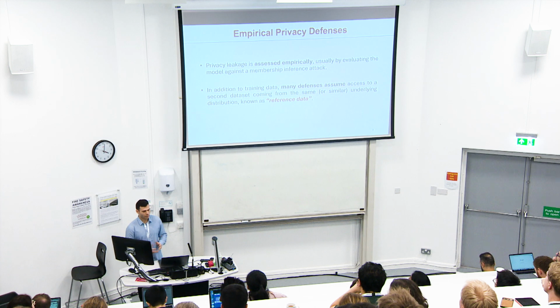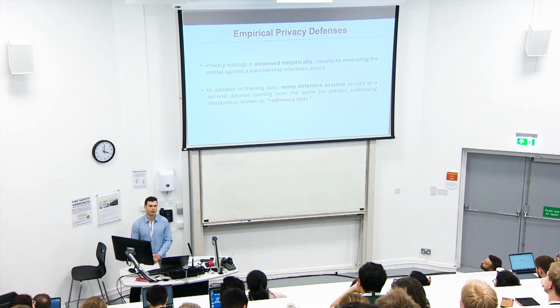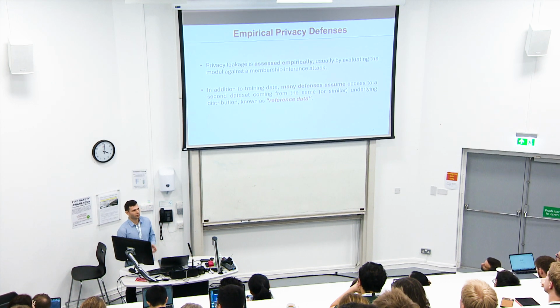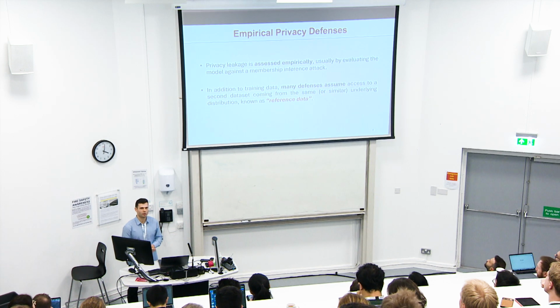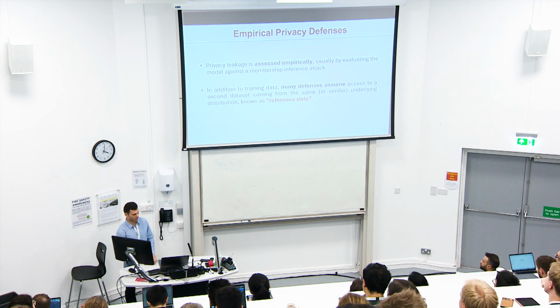However, there have been many other more complex empirical privacy defenses that have been proposed, and they often make an assumption that in addition to the training data, they'll use a second data set that comes from the same or a similar underlying distribution as the training data, and this data set would be called reference data.